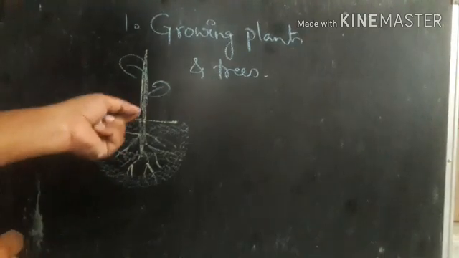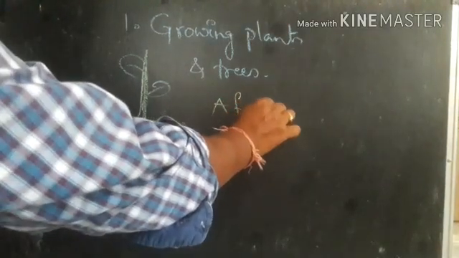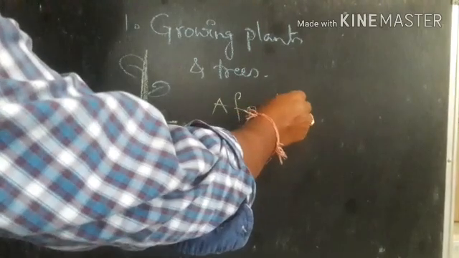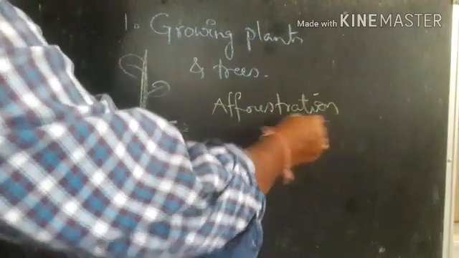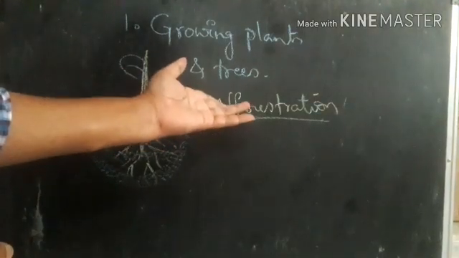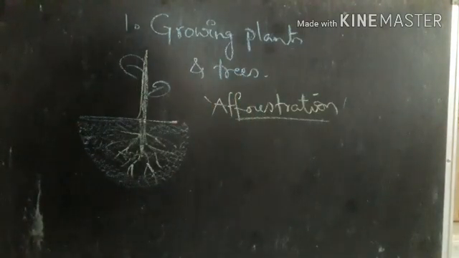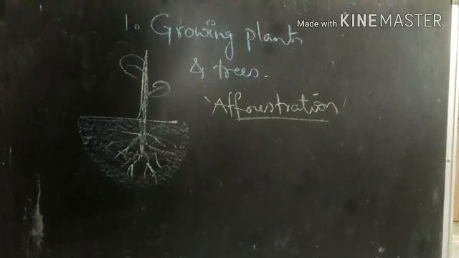Planting or growing trees in the forest is what we call afforestation. What is meant by afforestation? Planting trees for extension of the forests. If you cut down the trees from the forest, what is it called? Deforestation. If you plant the trees in the forest, what is it called? Afforestation. So simply by the afforestation process we can prevent soil erosion.